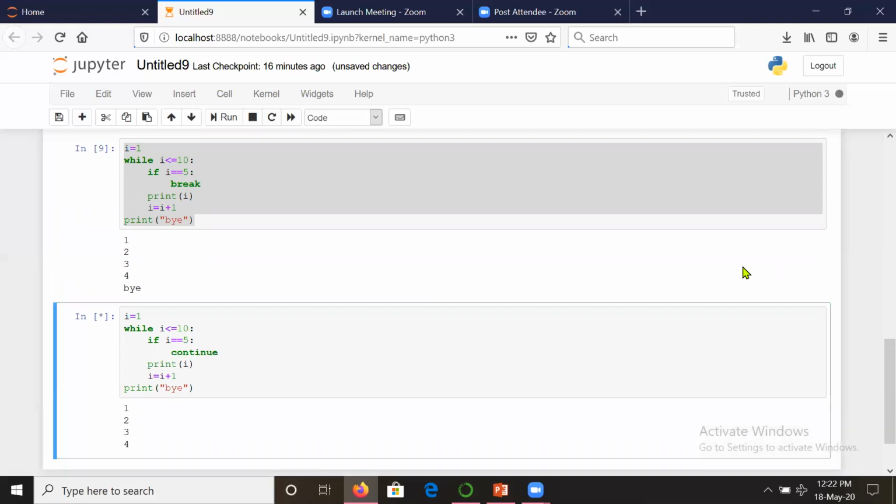Let us see. It has executed the same, but the logic is different, because it is saying that I is equal to 5.